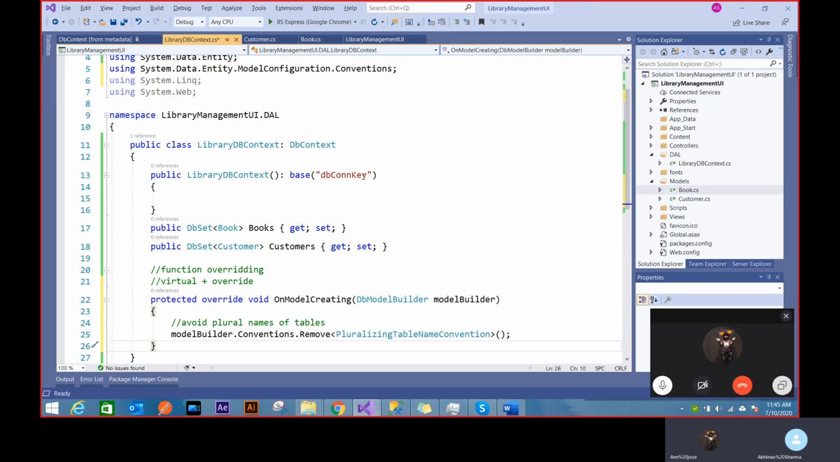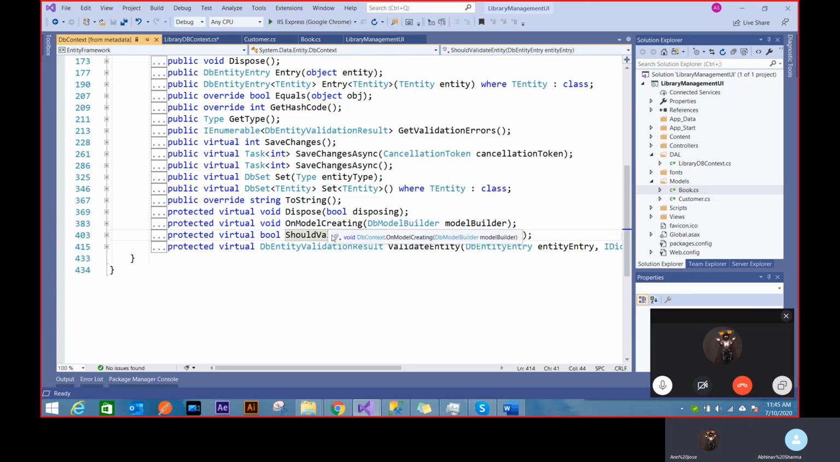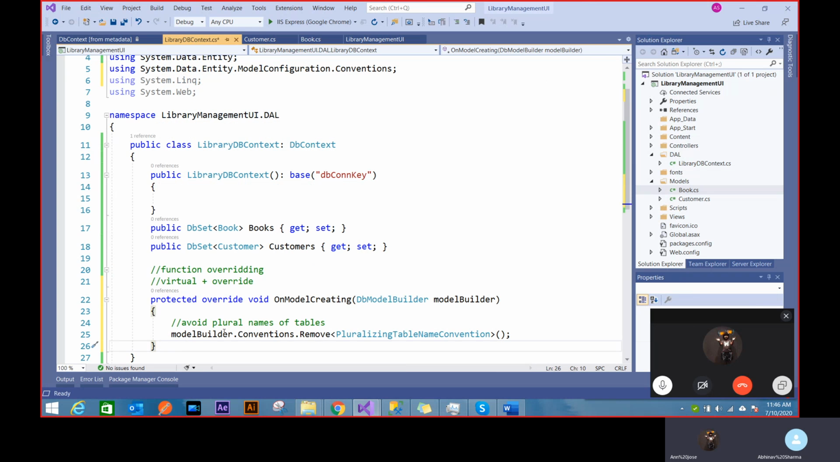But the thing that I'm trying to say is the whole context can be customized using these kind of functions. It gives you a lot of functions: on model creating, should validate entity, dispose, save changes, validate entity. So it provides you a way by which you can peek into the functionality, how a table is going to create a database. So this is the concept of function overriding. I can only override virtual functions, and that's how my derived class can handle the functionality of the base class.